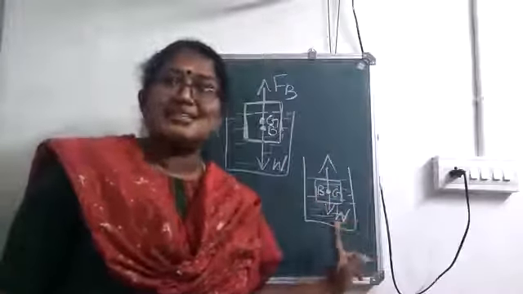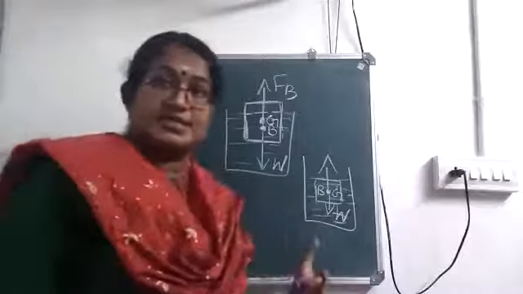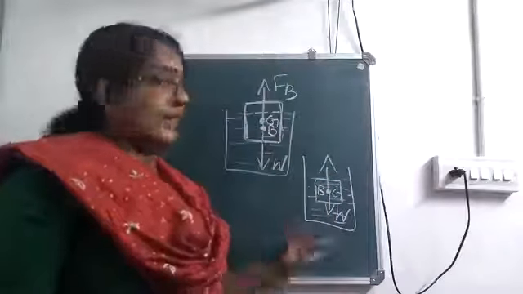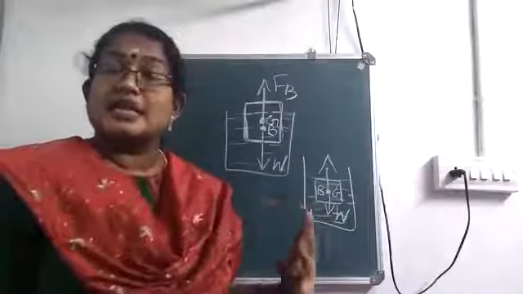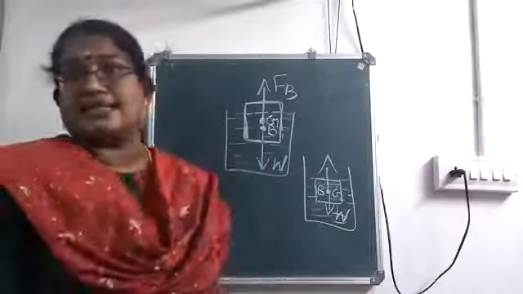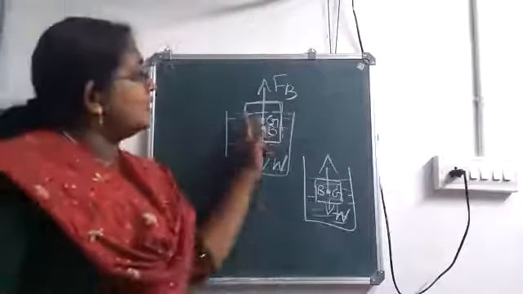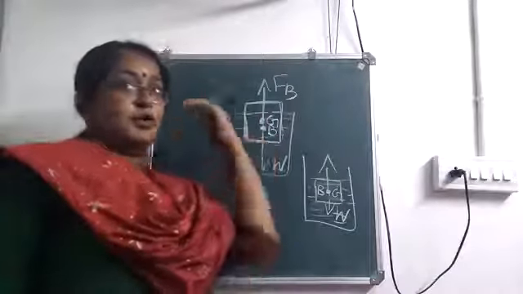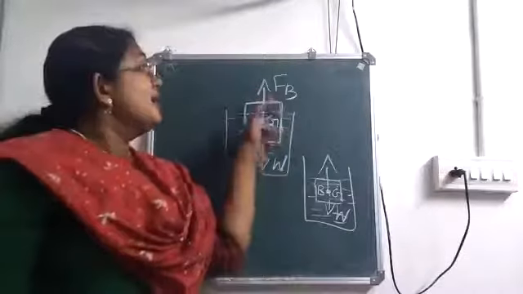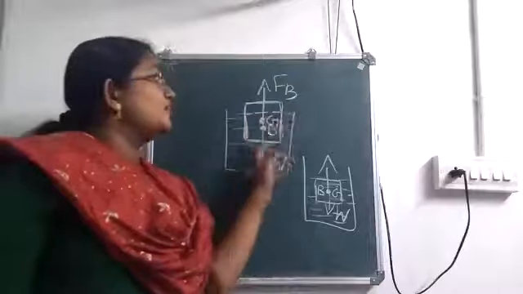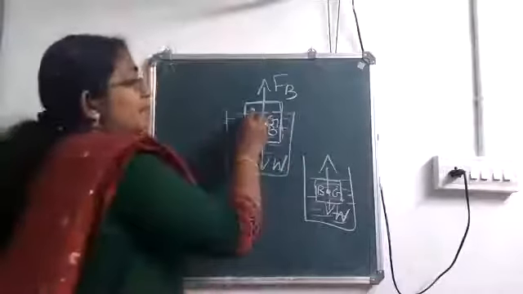Okay. So once again, buoyant force acts along the center of buoyancy. If a body is completely immersed in a liquid, center of gravity and center of buoyancy coincide. That is, we will be having just a single point. But in the case of a body floating with some part of the body outside the liquid, then center of buoyancy will be the center of gravity of the immersed part of the body.